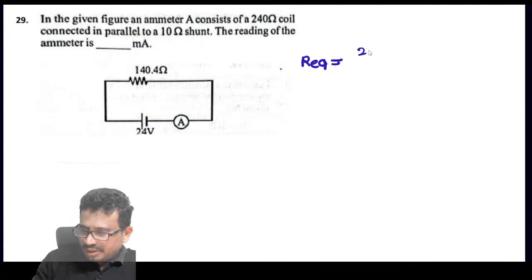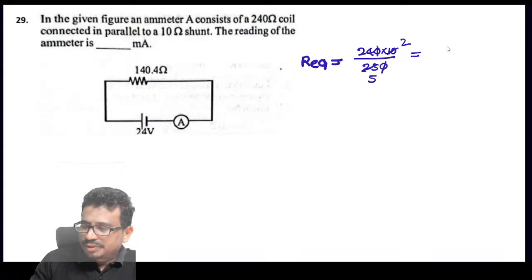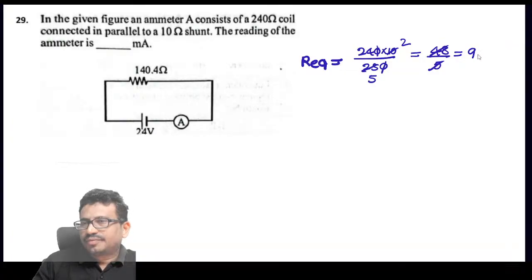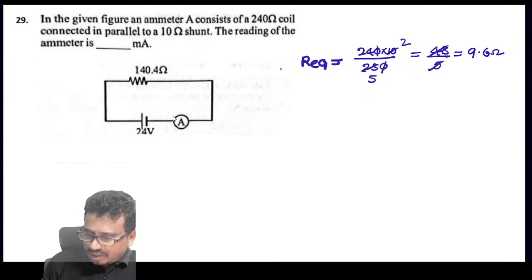So 240 into 10 by 250. This value will get cancelled, 5 2s and 5 5s, which is equal to 48 by 5, which will come to be 9.6. So this ammeter has a resistance of 9.6 ohms.